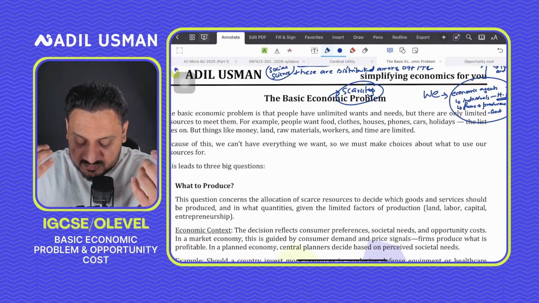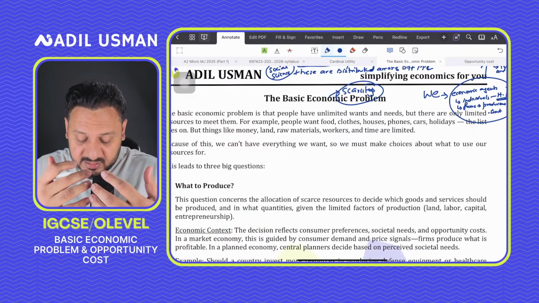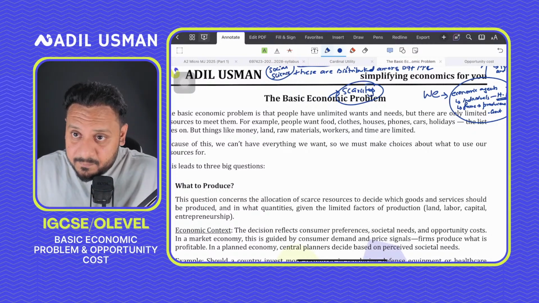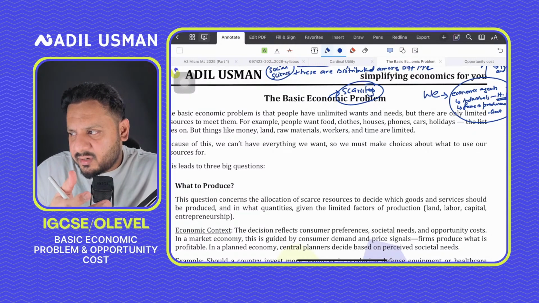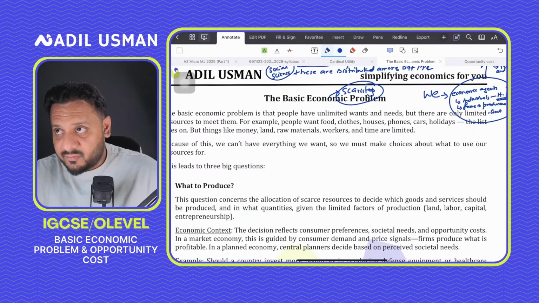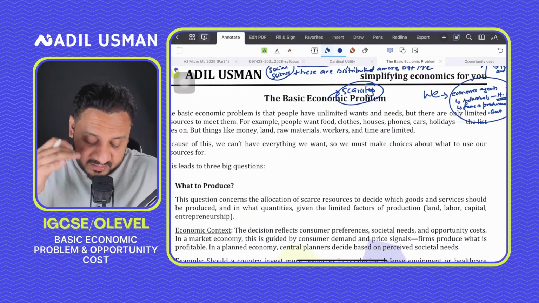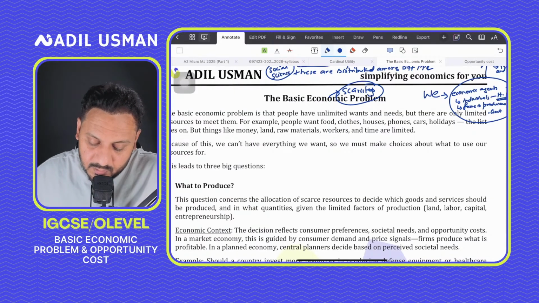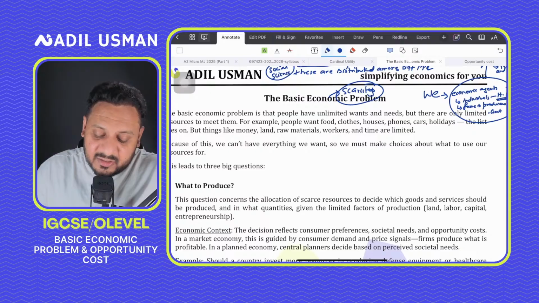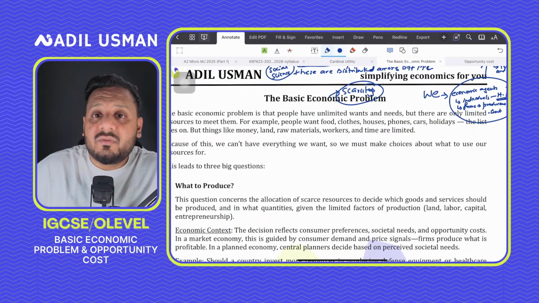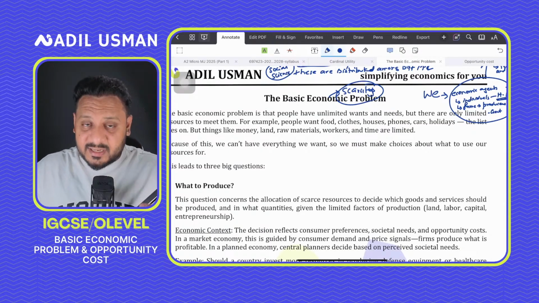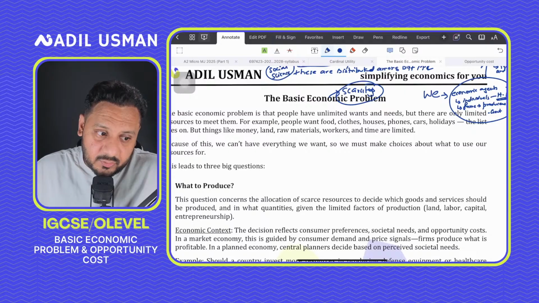So the entrepreneur is a risk taker. He could have ended up doing a job and earning a fixed income, but he ended up taking the risk of doing a business, and that business could end up failing, but he took that risk, right? Now we are saying that these factors of production are scarce, and they need to be used efficiently and effectively so that the best possible outcomes could be achieved, right?